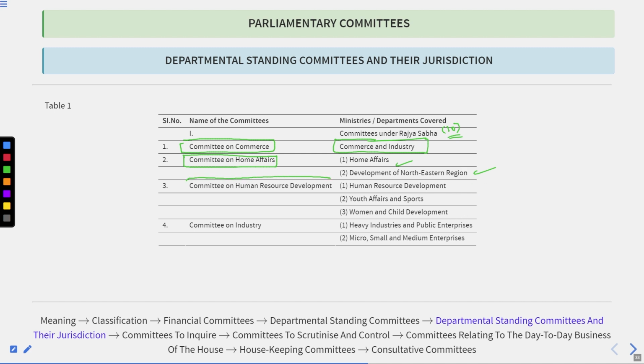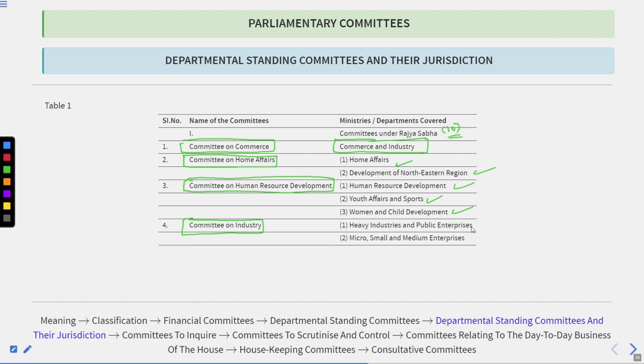Thereafter, the Committee on Human Resource Development. That covers human resource development, youth affairs and sports, women and child development. Got it? Thereafter, the Committee on Industry.